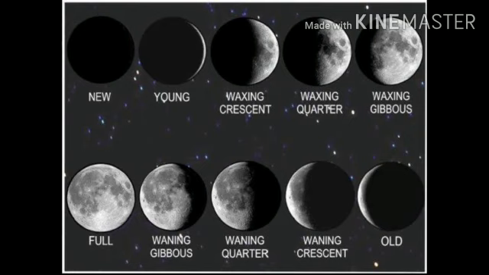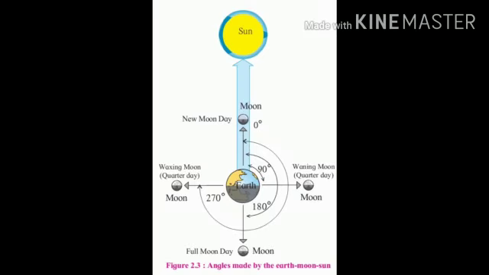Now, students, what is the waning moon? Let us study. Waning is the position of decreasing shape of the moon after the full moon, and it is always illuminated on the left. Now students, let us discuss a new concept, that is the angle made by the earth, the moon and the sun.